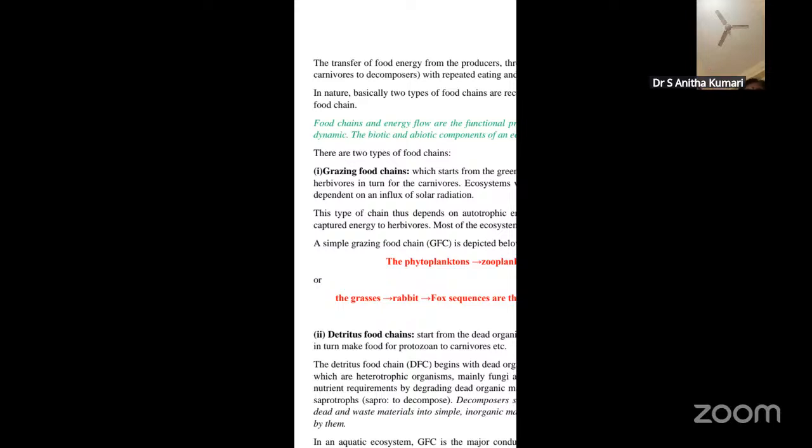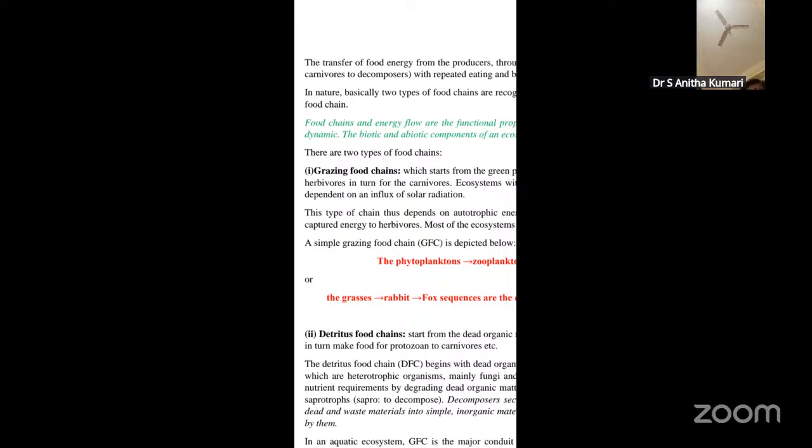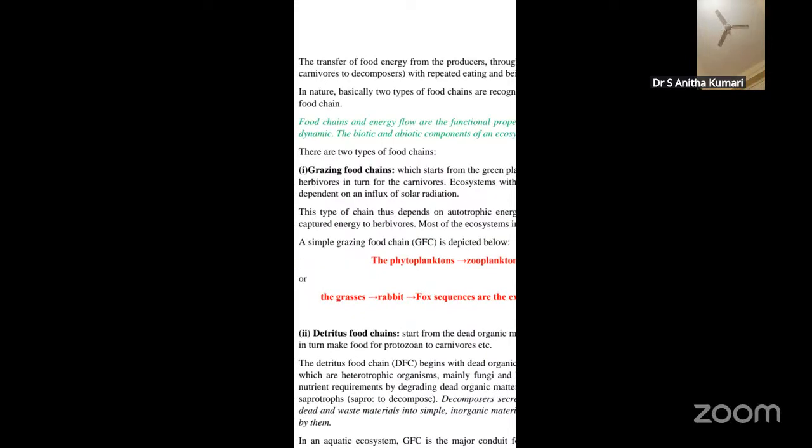Food chains and the energy flow are the functional properties of any ecosystem. The biotic as well as the abiotic components are linked through them. That is why I have already mentioned to you that in any ecosystem, the biotic component as well as the abiotic component should be balanced. Then only the ecosystem will be healthy. Both of them should work in a cordial manner, and both are very, very essential for a balanced ecosystem.